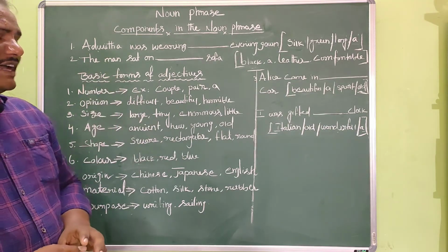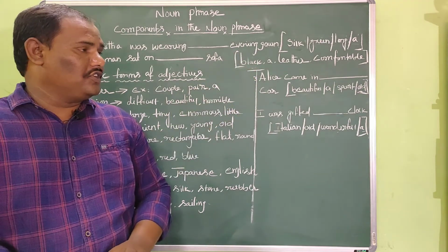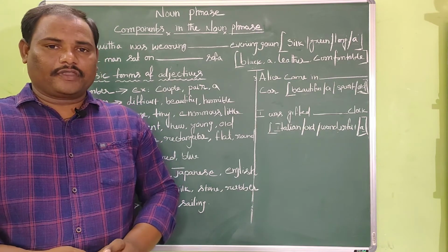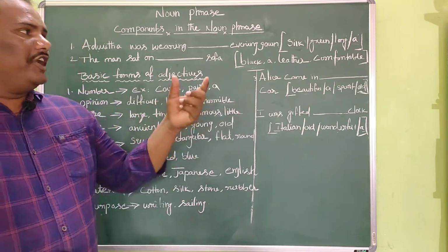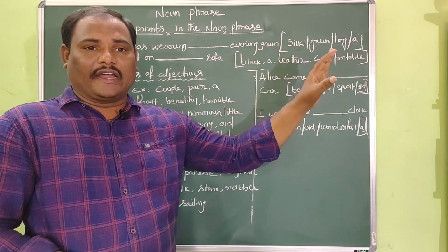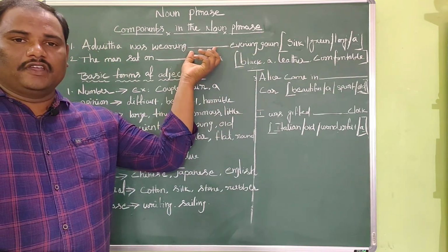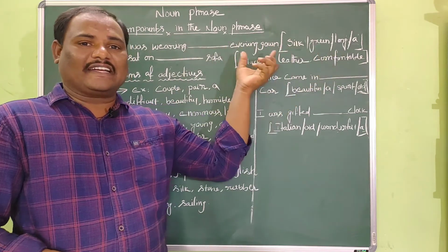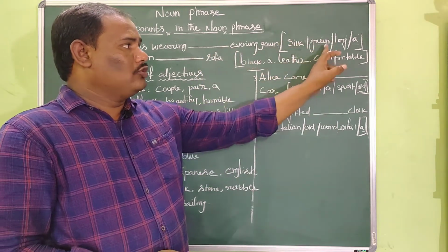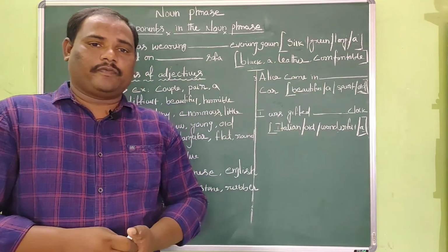Friends, please look at the two sentences I have given on the board. Advita was wearing dash evening gown. Within the bracket you could see a few words like silly, green, long, a. What we have to do here is arrange the given set of words in the bracket in the correct sequence in the provided space. How many words are given? 1, 2, 3, 4 words are given. We need to arrange them in the correct sequence.